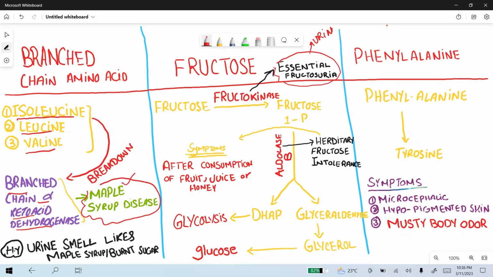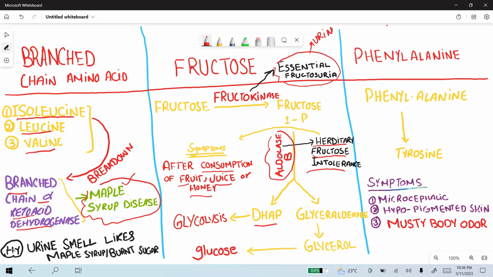Next, fructose 1-phosphate is converted to dihydroxyacetone phosphate and glyceraldehyde by the enzyme aldolase B. If this enzyme is deficient, it will lead to hereditary fructose intolerance, super high yield. The patient with hereditary fructose intolerance presents with symptoms after consumption of fruit juice or honey. There is no clue regarding consumption of fruit juice or honey in the clinical scenario.